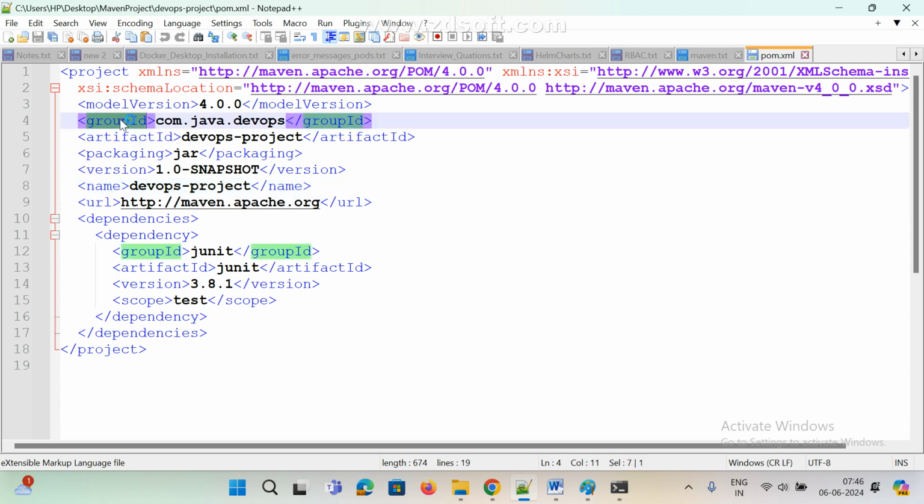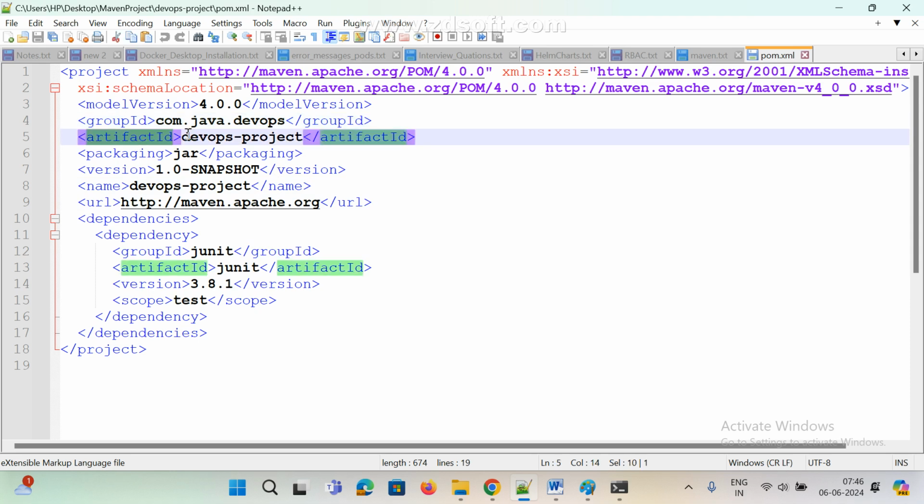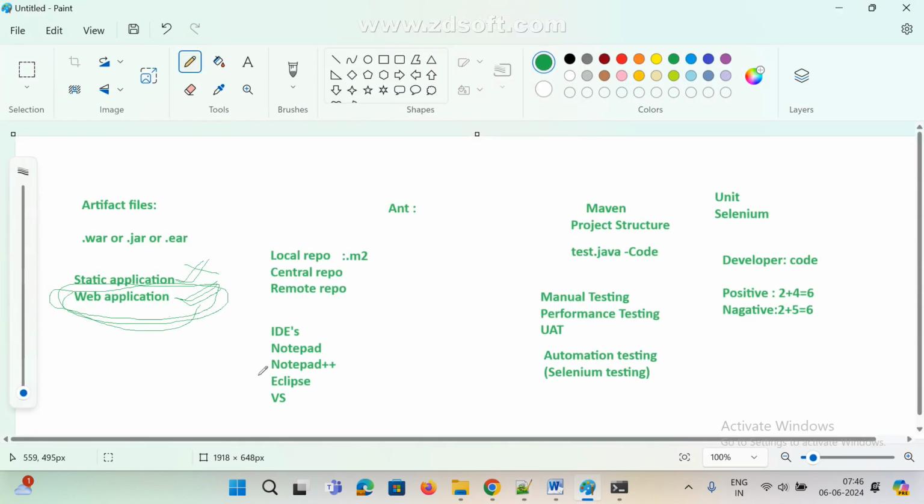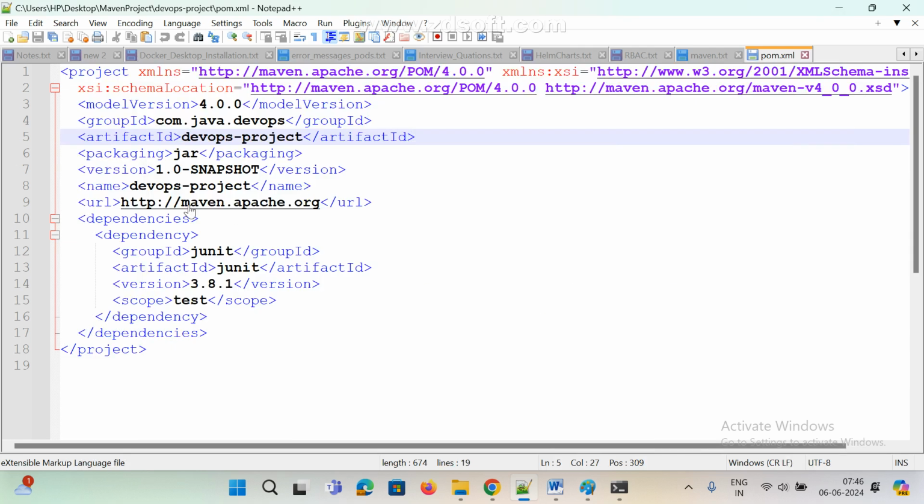See here, group ID com.java.devops, artifact ID, the project name devops-project, and what is the package type? Already I told many times, right? We can give so many ways, whether we give a war file, jar file or ear file. Packaging, which type? WAR file or jar file or EAR file?